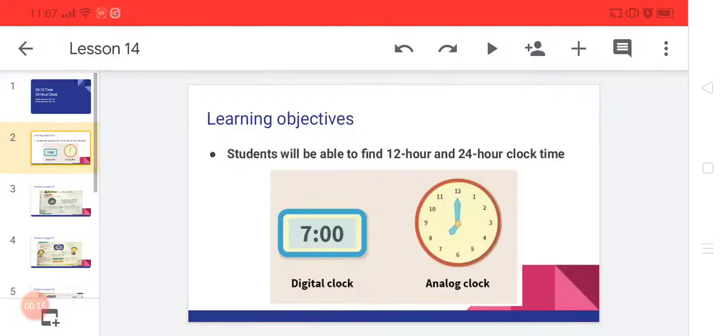Okay, guys. Learning objectives: students, you are going to learn about 12-hour time and 24-hour time. Here I want to show you two types of clock. One is the digital clock and the second is the analog clock. A digital clock shows time in the form of digits. An analog clock shows time with the help of hands.